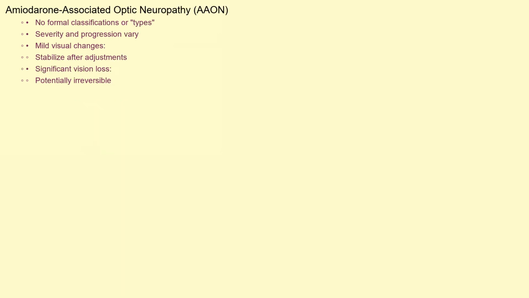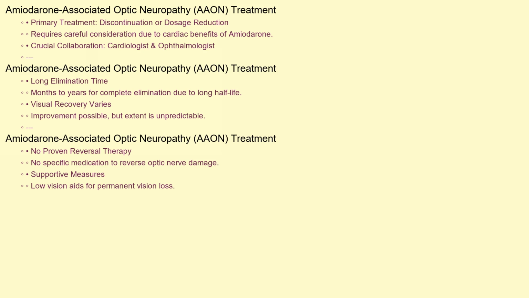While there aren't distinct classifications or formal types of amiodarone-associated optic neuropathy based on specific characteristics, the severity and progression of the condition can vary. Some patients may experience mild visual changes that stabilize after treatment adjustments, while others may have more significant and irreversible vision loss. The primary treatment for amiodarone-associated optic neuropathy is to discontinue amiodarone, or if medically possible, reduce the dosage. This can be a difficult decision as amiodarone is often essential for managing heart arrhythmias. Close consultation between the patient's cardiologist and ophthalmologist is crucial.